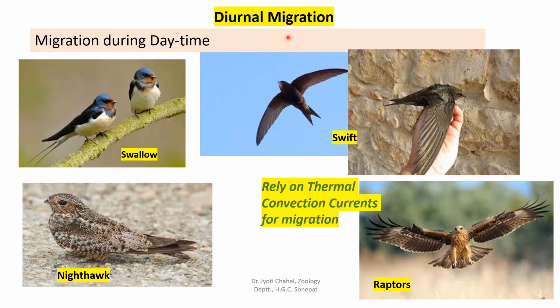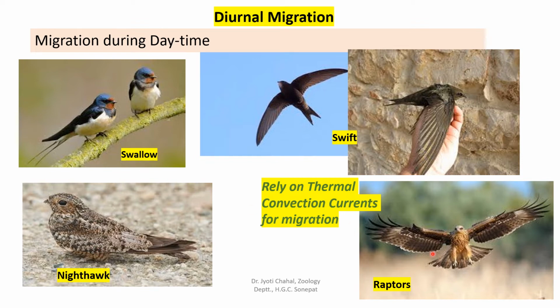The next is diurnal migration. As the name suggests, when the birds migrate during daytime, that is termed as diurnal migration. Like swallows, they always migrate during daytime. This is the swift. This bird is known to have a very fast flight, and a car has been named after this bird, Swift. It shows a speed of 200 km per hour during flight, which is very fast. Both of these pictures represent the swift. And the nighthawk, although the name of this bird is nighthawk, is a diurnal migrant. That means it will migrate during daytime.